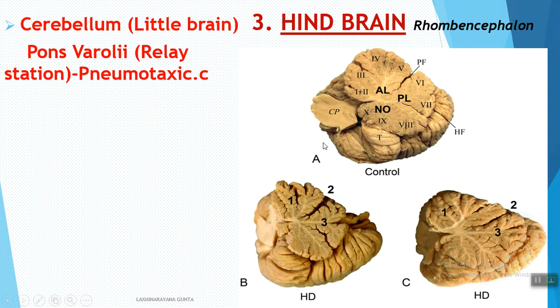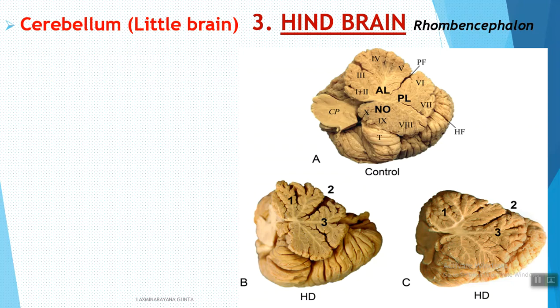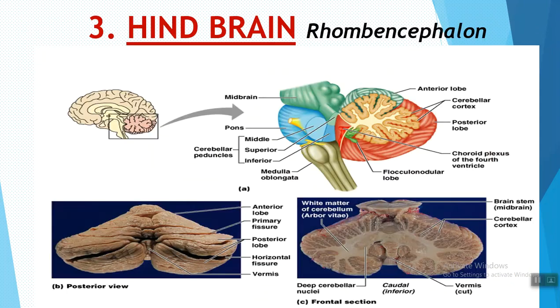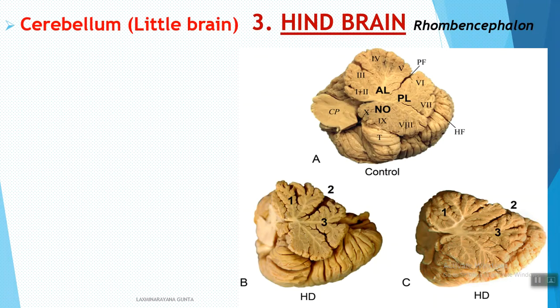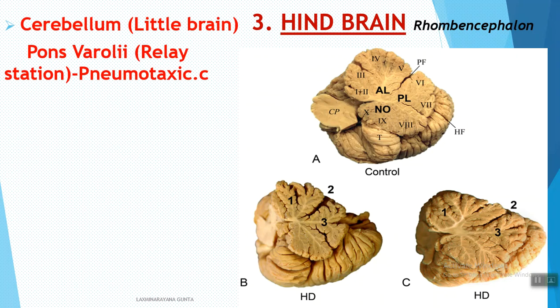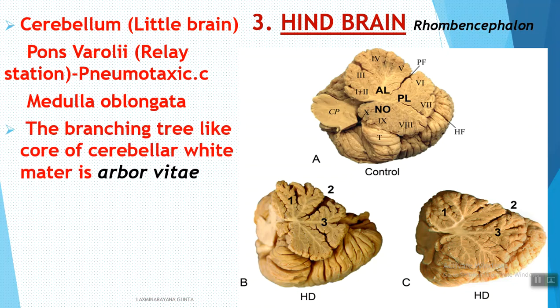This is the little brain, and the second portion is called the pons varolii, which is a relay station and also has the pneumotaxic center in it. This is the pons varolii, which contains the pneumotaxic center, and this is the cerebellum, also called the little brain. The third portion in the hindbrain is the medulla oblongata. Hindbrain contains the cerebellum, pons varolii, and medulla oblongata.